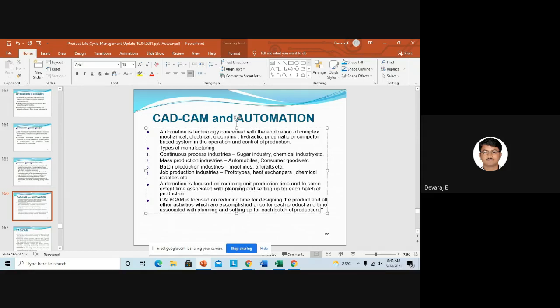So this is why you want CAD CAM. As a mechanical engineer, you want to know about CAD CAM software. I told you yesterday also, there are a lot of software coming now by using computers. Right now for design you are using CATIA, ProE, Unigraphics. All these are used for designing.